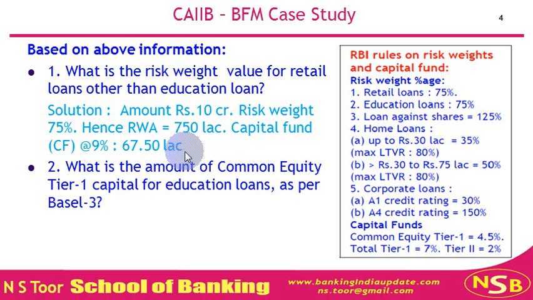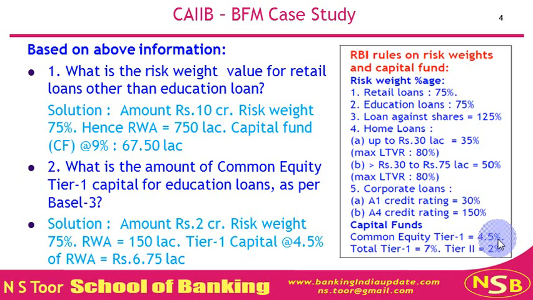Second question: what is the amount of common equity tier 1 capital for education loans, as per Basel III? Common equity tier 1 capital is 4.5% of risk weighted assets. So first we shall calculate the risk weight value. The amount of such loans is rupees 2 crore. The risk weight given is 75%.